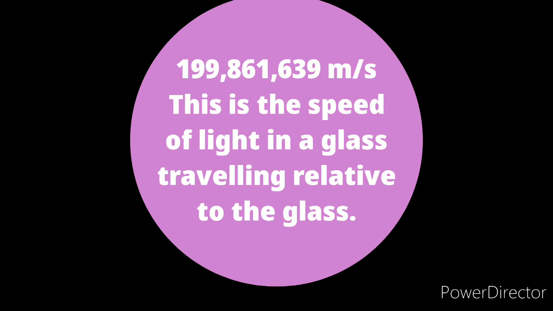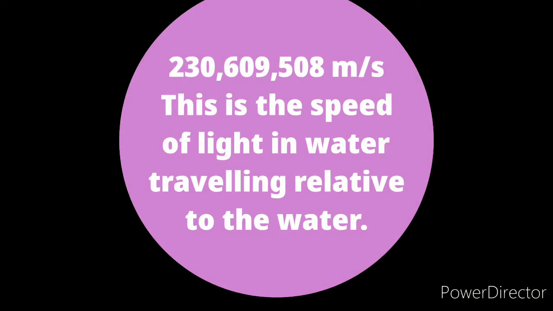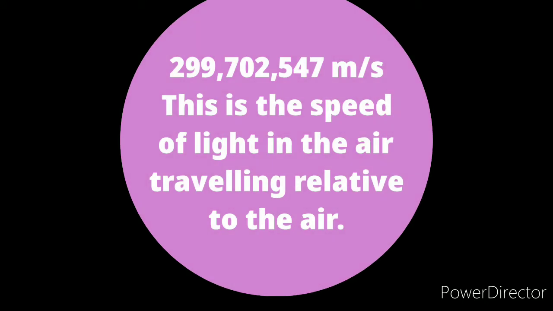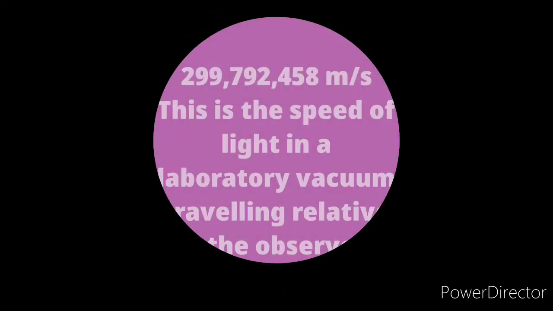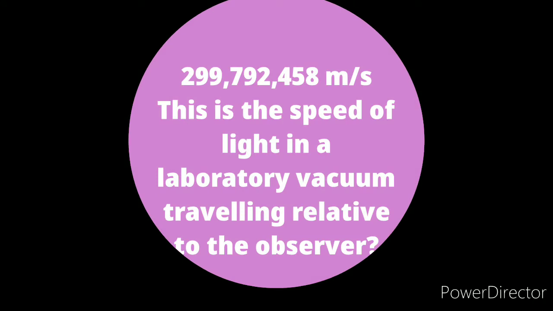This is the speed of light in the glass traveling relative to the glass. This is the speed of light in the water traveling relative to the water. This is the speed of light in the air traveling relative to the air. This is the speed of light in the laboratory vacuum traveling relative to the observer.